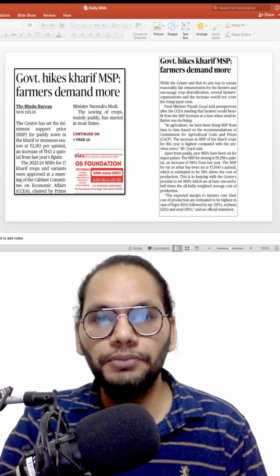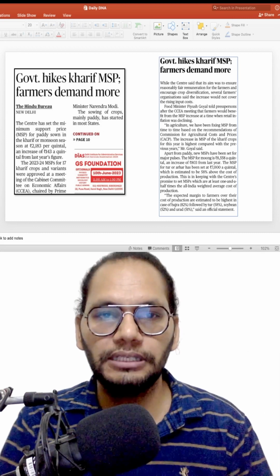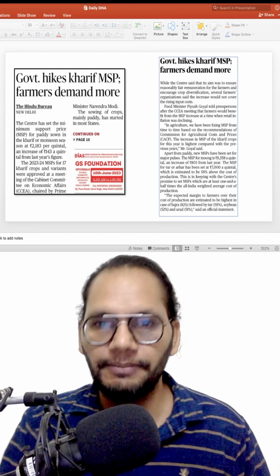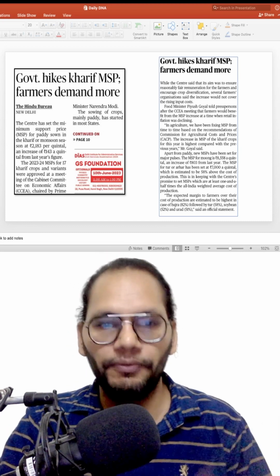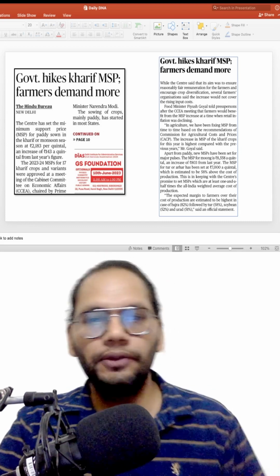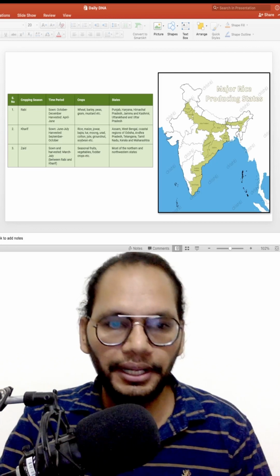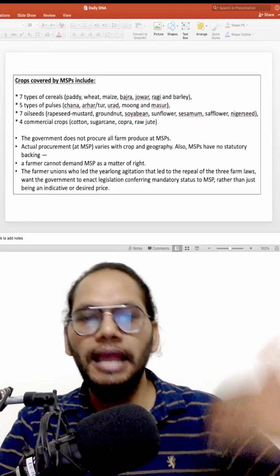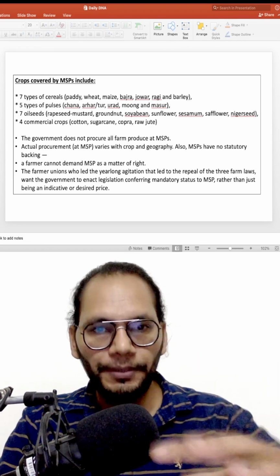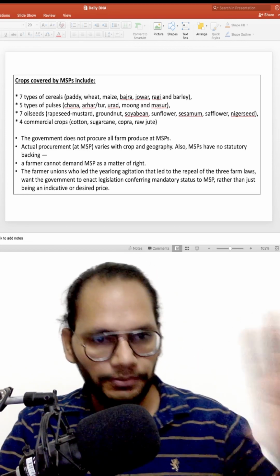The second article you must read is about the Kharif crop, because the government has updated the MSP of paddy cultivation. So you need to read that topic from that perspective. Apart from that, you can also read about the different cropping patterns in India and how MSP is decided, and what are the crops which are included in the MSP system. So this topic can be covered from the geography section and the economy section as well.